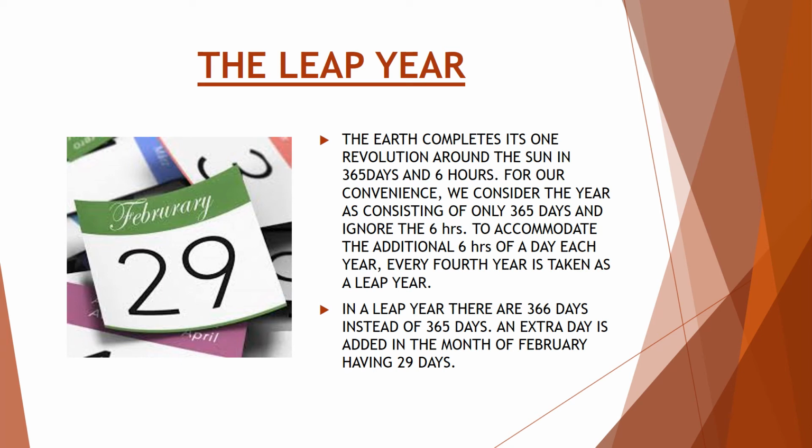Every 4 years is taken as a leap year. In a leap year, there are 366 days instead of 365 days. An extra day is added in the month of February, and it becomes 29 days.